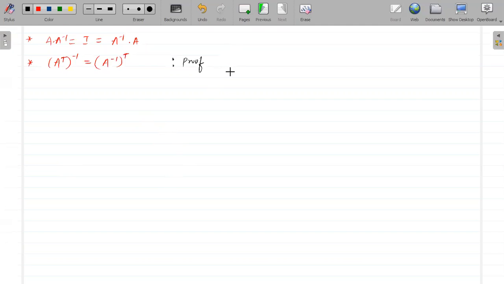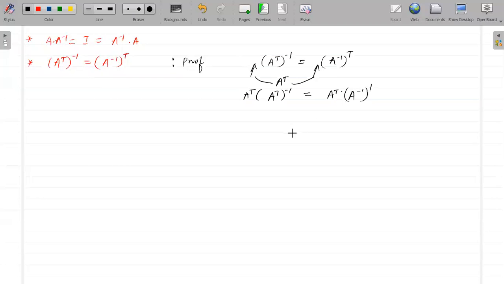Okay, done. So let's see. This is what we have to prove. Suppose we have A transpose inverse is equal to A inverse transpose. I will multiply both sides with A transpose. So this becomes A transpose into A transpose inverse is equal to A transpose into A inverse transpose.